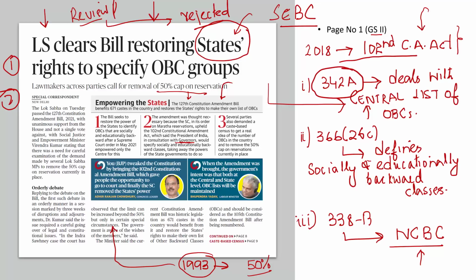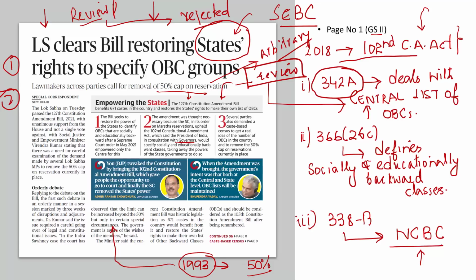In this very judgment, the Supreme Court accepted, yes, this 50% cap that has been imposed by the Supreme Court is arbitrary because there is no logic in specifying a 50% cap. Why is it 50%? Why is it not 60% or 70% or 20%? The Supreme Court accepted that yes, this 50% cap on reservation is arbitrary, but there is no reason to revisit this judgment because we have implemented it for more than 2 decades, so there is no need to review the Indira Sawhney judgment.